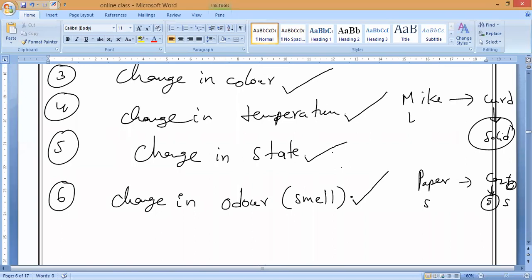Tomorrow we will observe these. These are easily observable features, which is why they are called characteristics of chemical reactions. Other factors like change in enthalpy and change in entropy we study in the 12th class, but here these are the features everybody can observe. One by one, with plenty of examples, we will study change in color, odor, physical state and temperature in the next class. With this I will leave you.